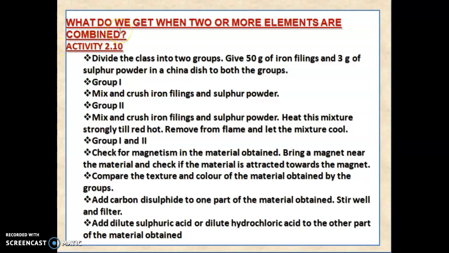How do we get two or more elements in a combined activity? Divide the class into two groups. Give 500 grams of iron filings and 300 grams of sulfur powder in a china dish to both the groups.